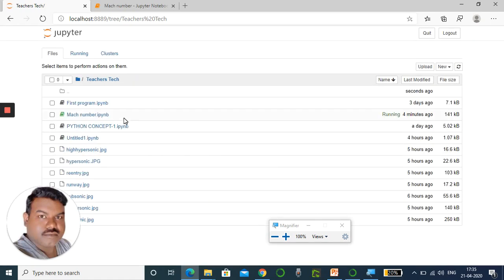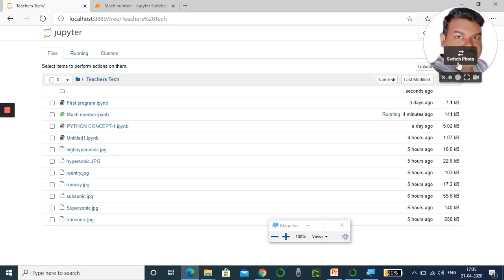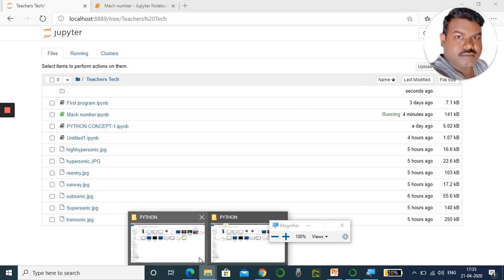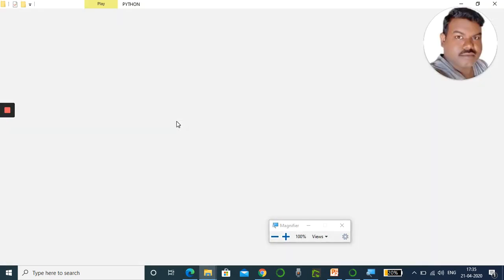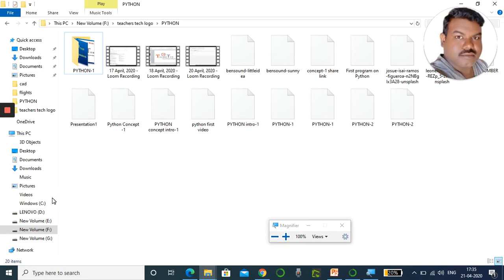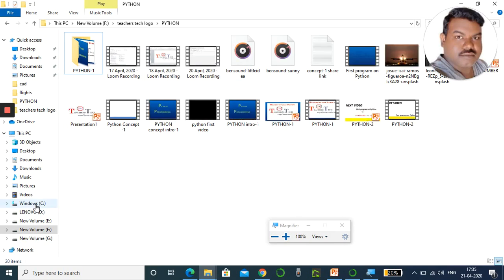Yeah, this is the teachers tech folder. In this I have saved all the images. Okay, you all know where it will be. The root folder will be in the C drive.